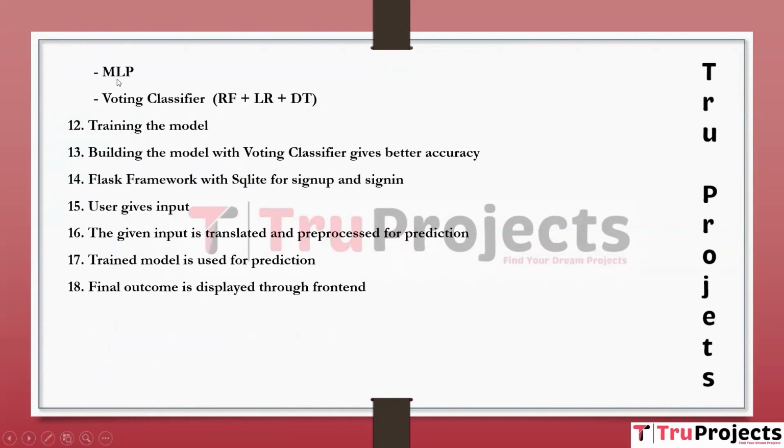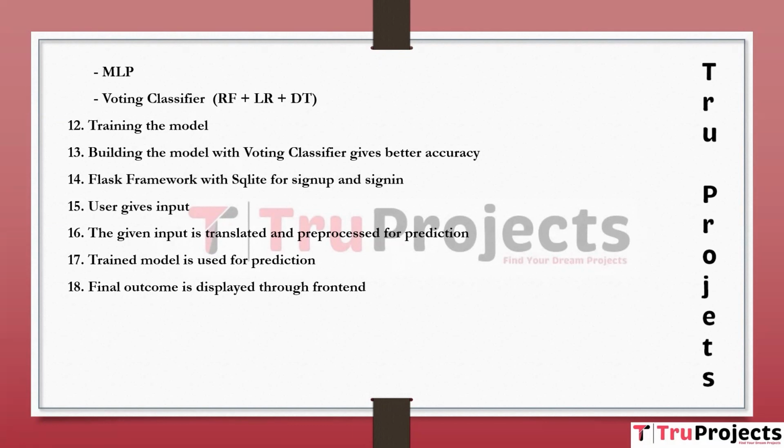Coming to the MLP algorithm. MLP is a multi-layer perceptron. MLP is a type of neural network model with multiple layers of interconnected nodes. It is capable of learning complex patterns and relationships within the data. MLP is used to capture intricate and non-linear sentiment patterns in financial texts. Its deep learning capability makes it suitable for tasks where the relationships between features are complex.